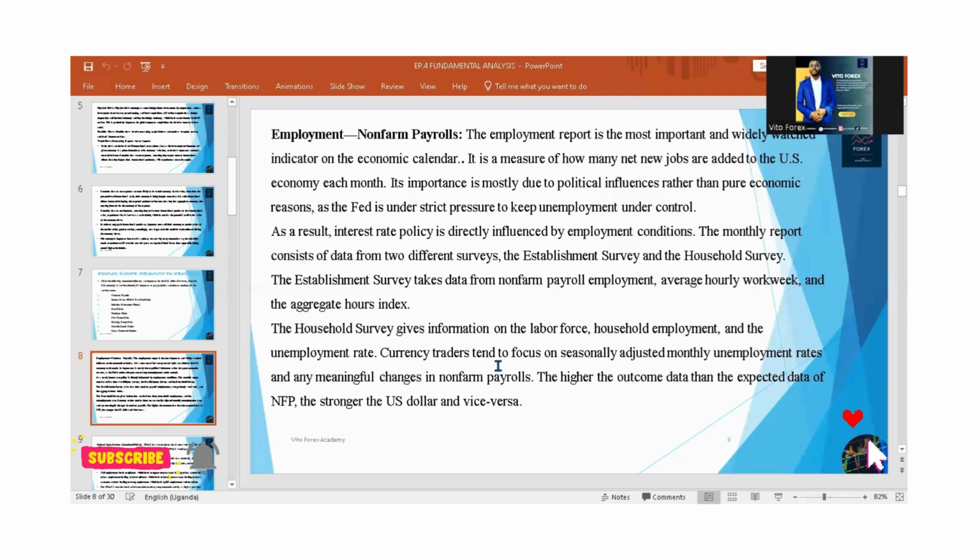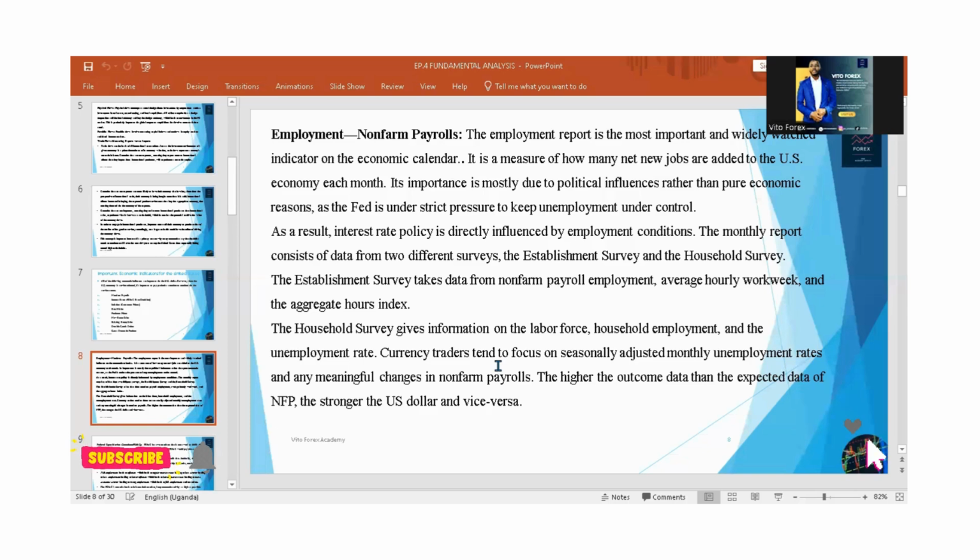We've said that this data that is being released every first Friday of the month is accumulated from two surveys. One, the establishment survey, and two, the household survey. The establishment survey takes data from non-farm payroll employment, average hourly week, and aggregate hours index. Majorly, we look at how many people are employed outside the farming sector.